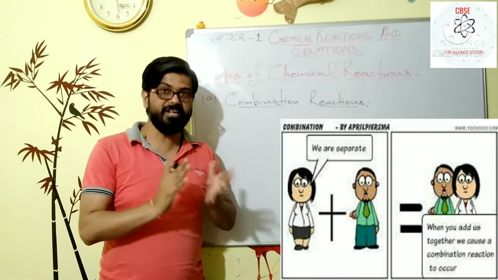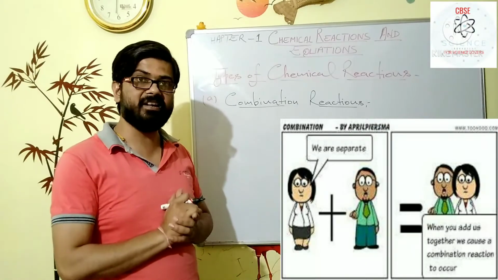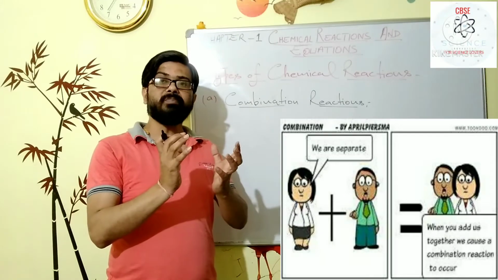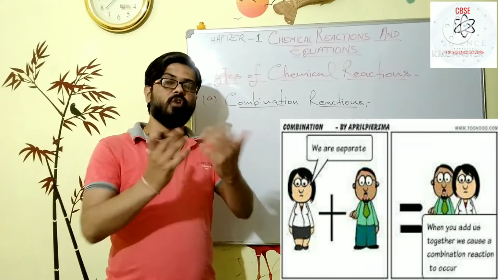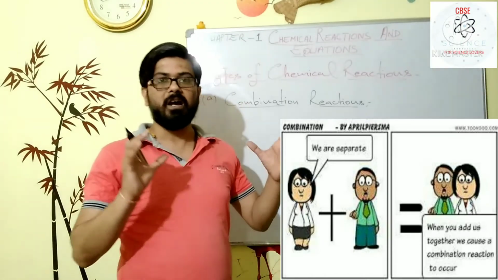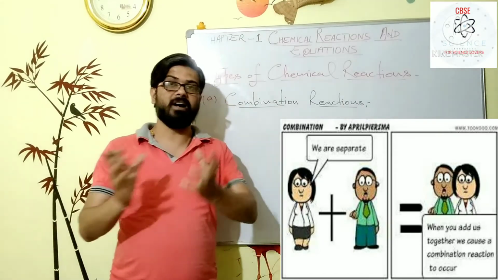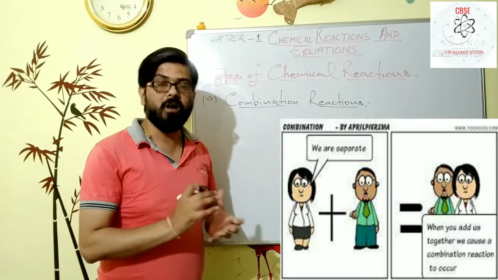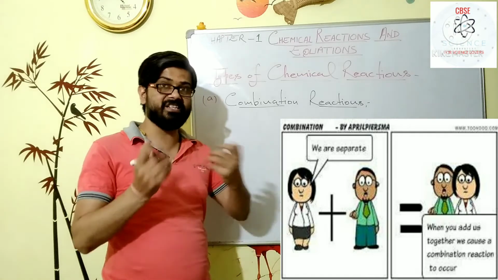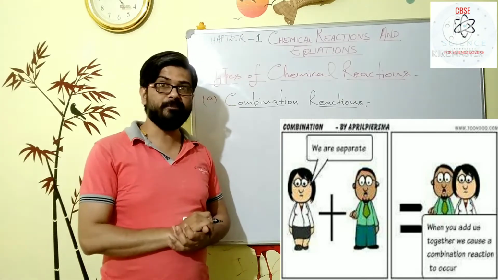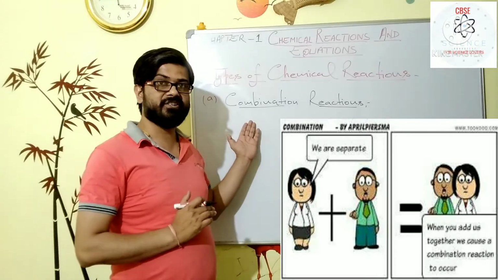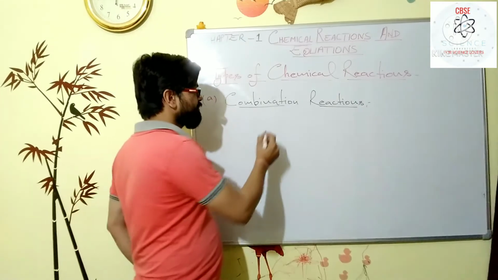Combination reactions are those chemical reactions in which two simpler substances combine to form a complex substance, or two substances are combined to form a comparatively complex substance. So there is a combination during this chemical change, and that's why such reactions are said to be combination reactions. Some combination reactions are like